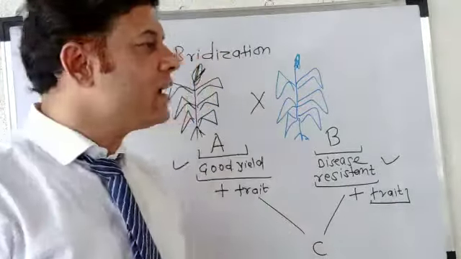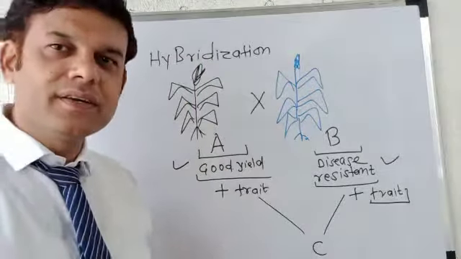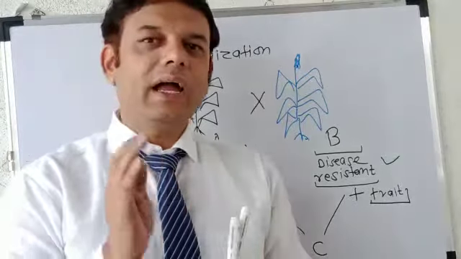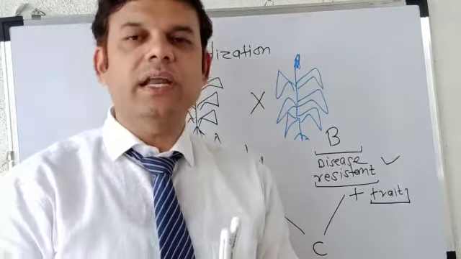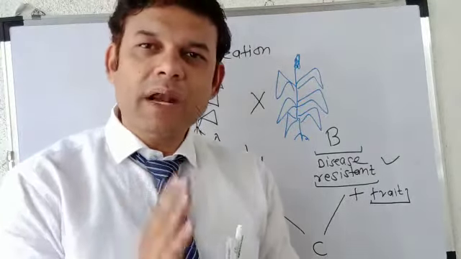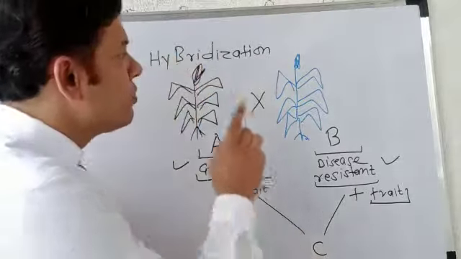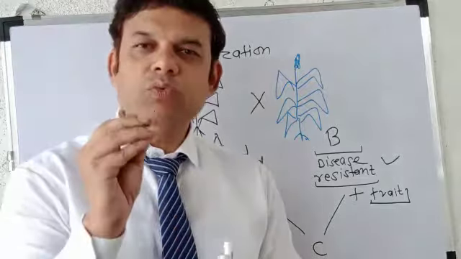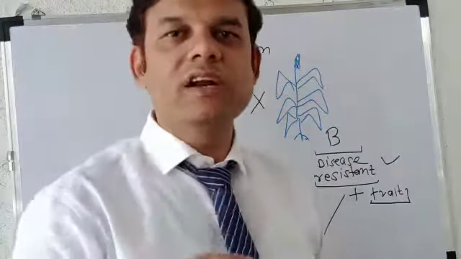So students, when we go for hybridization, we need to understand the different steps of hybridization. And in this chapter, strategies for enhancement of fruit production, as far as plant breeding technique is concerned, this is the most important topic from the NEET point of view. In CBSE, what different steps are given, that we'll try to study now.